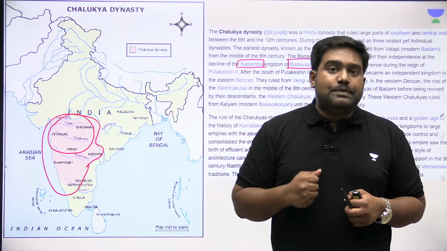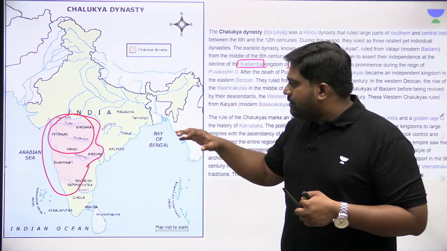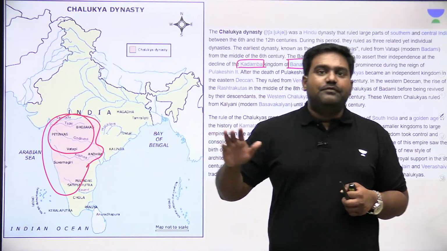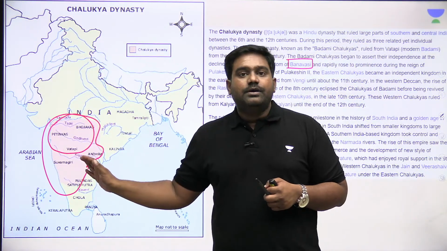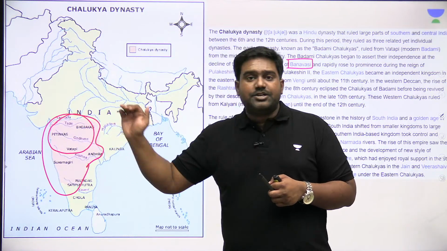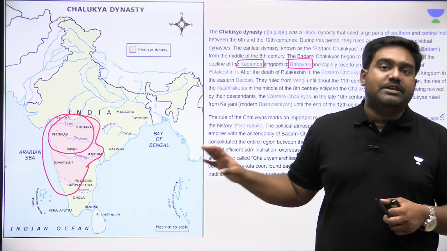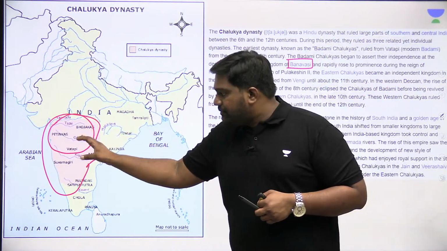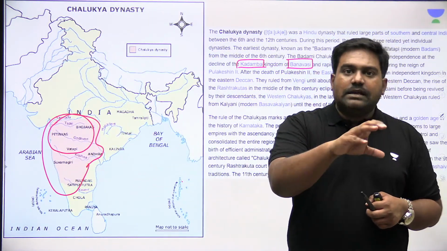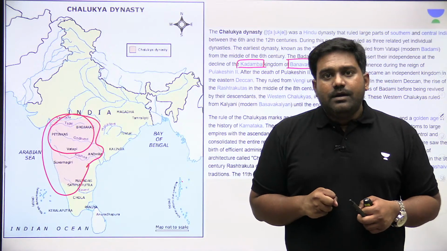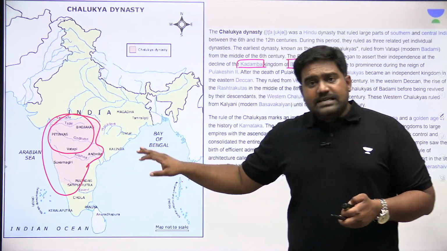The Aihole temples. These landmark temple features that are found across this region, North Karnataka, Andhra, Telangana and Maharashtra, they're all attributed to Chalukyan architecture, particularly the Badami Chalukyas, who were seated at Badami, which is today in northern Karnataka near Bijapur. All right.